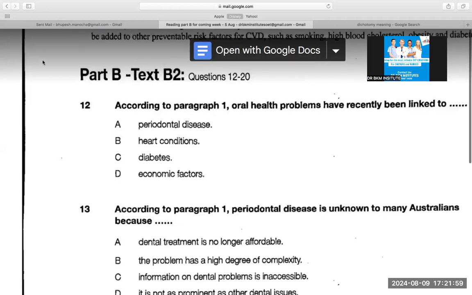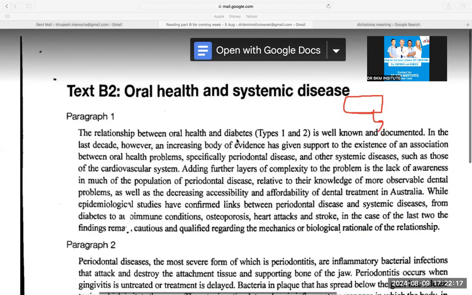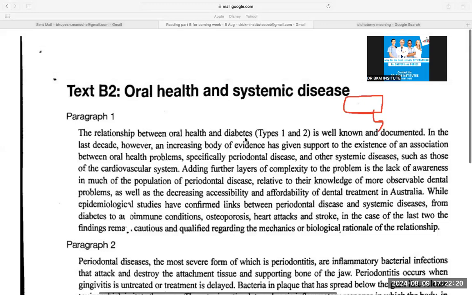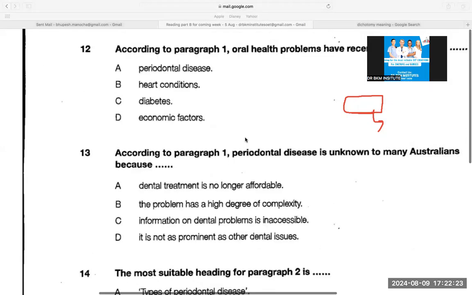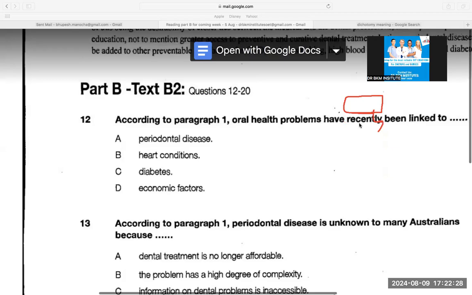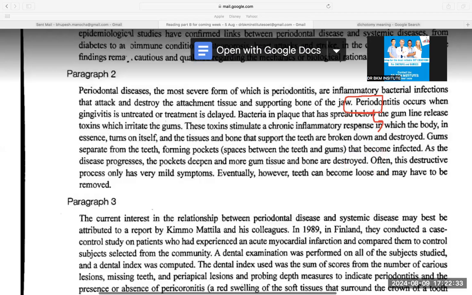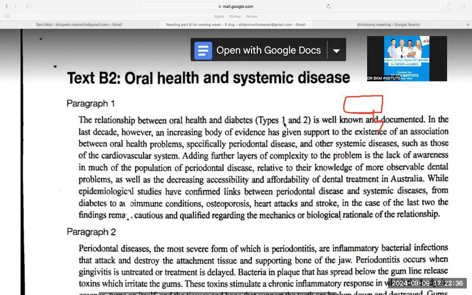If you are listening to my lectures regularly, attending my Zoom classes, if you are our student or our YouTube follower, you can understand this word, recently, is very important for me. If you do not read this word, then you will say the relationship between oral health and diabetes is well known, so you will say oral health and diabetes is associated, and you will choose the answer C. But our question was have recently been linked to. When you read the line, you will see it is not between oral health and diabetes. That relation is well documented.